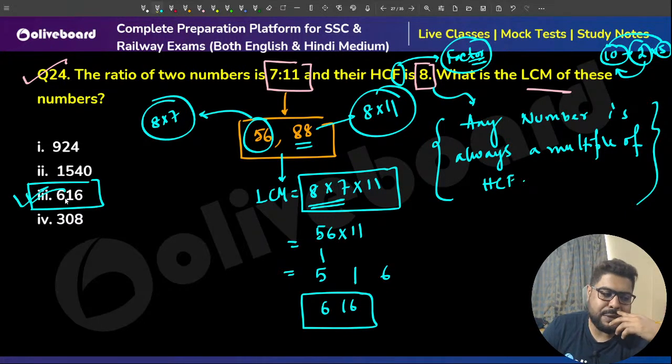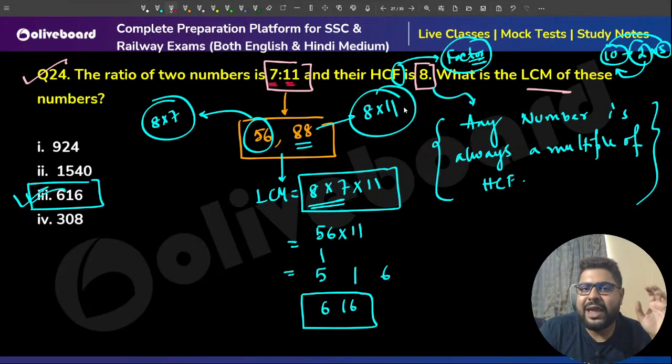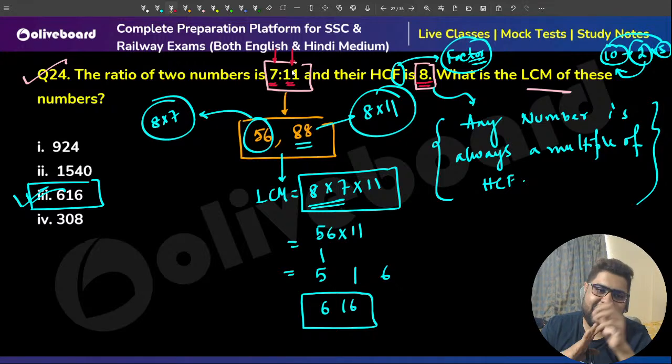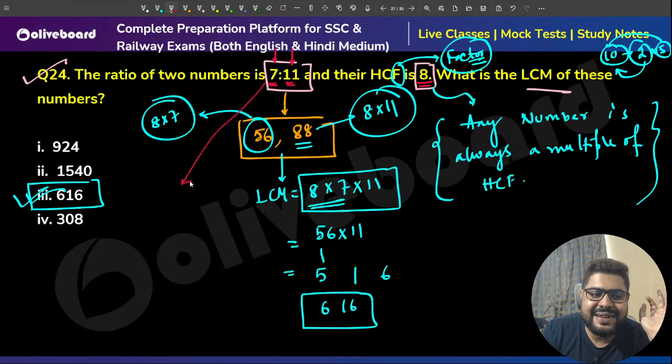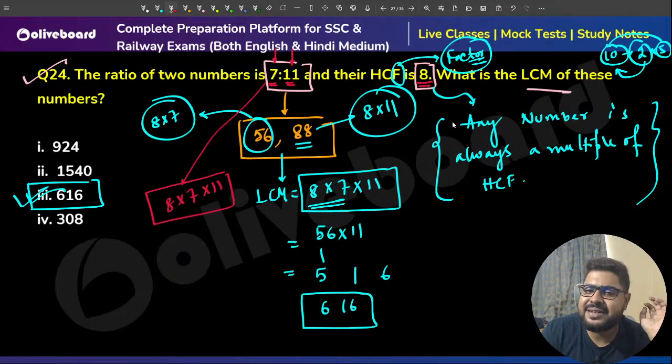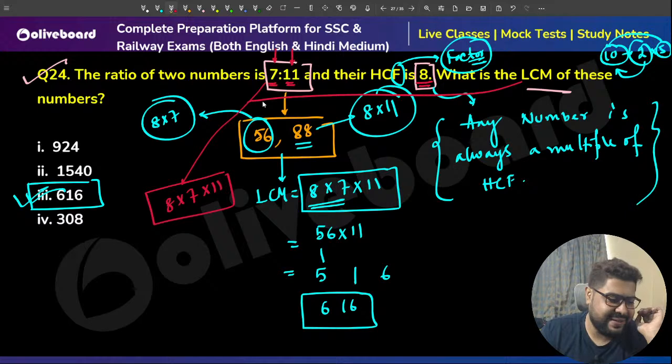So what can the shortcut be? The shortcut is that LCM means the extra factors. 8 is the common factor, so the extra factors will be 7 and 11, which are not common. So LCM will be 8 into 7 into 11. You can write this directly as your LCM. Clear? Moving on.